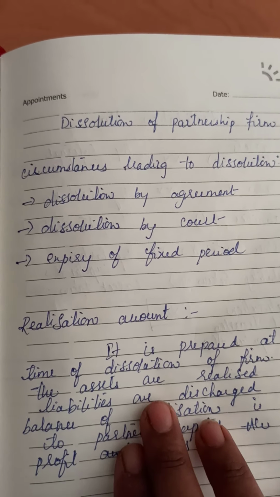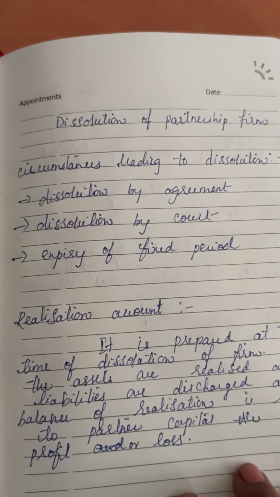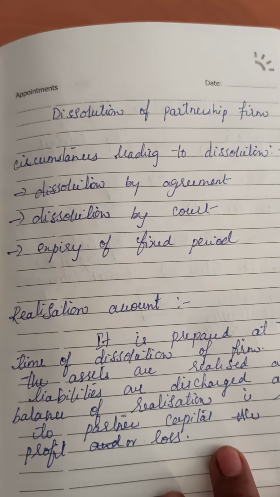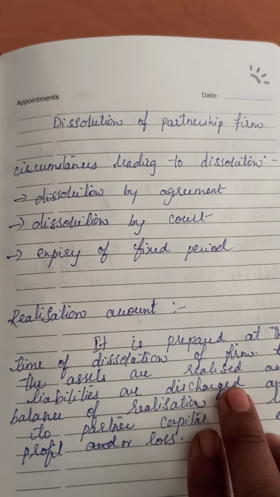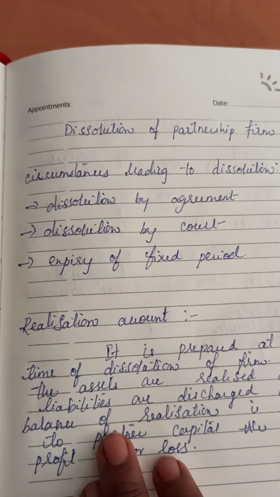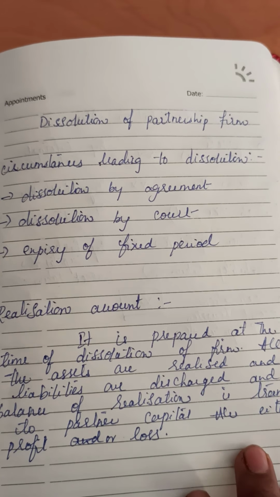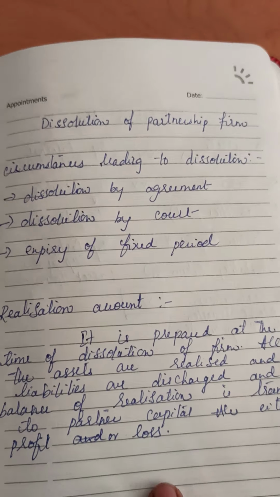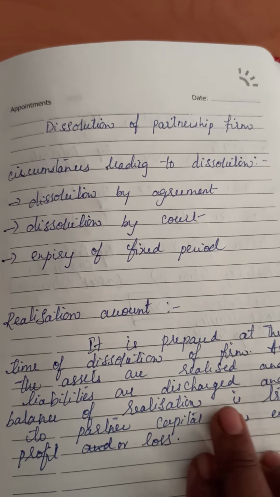Now the realization account. What is the realization account here? It is prepared at the time of dissolution of the firm, taking into account all the assets as well as the liabilities. All the assets have to be realized. Realized means they have to be sold. The assets have to be realized and the liabilities have to be paid to outsiders first, then to the partners or the internal users. All the liabilities have to be discharged.